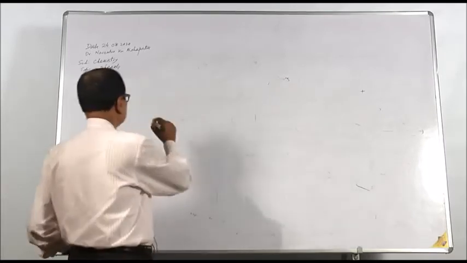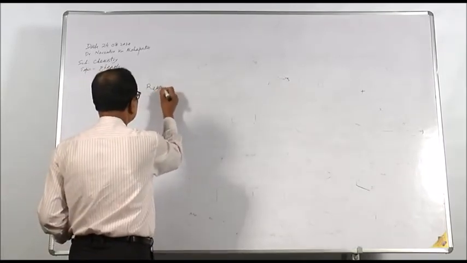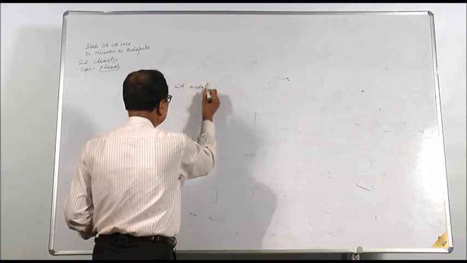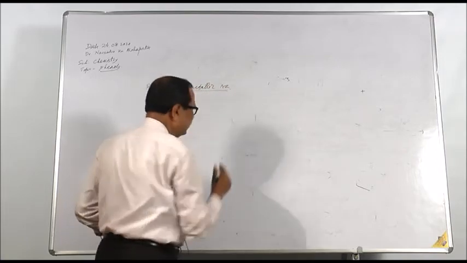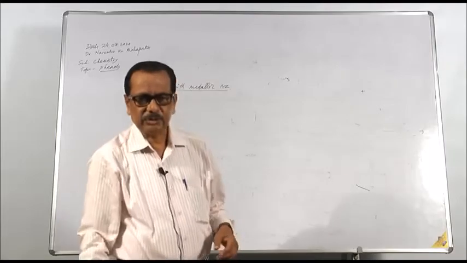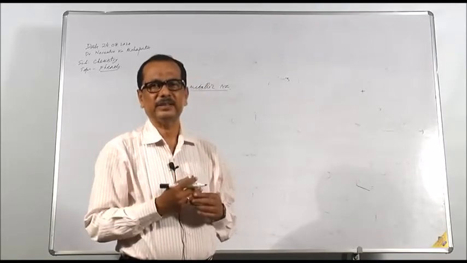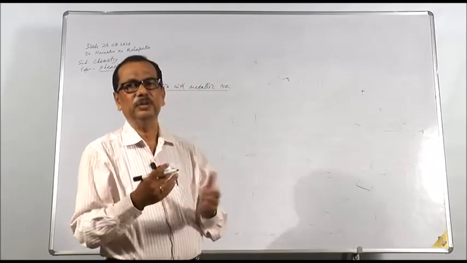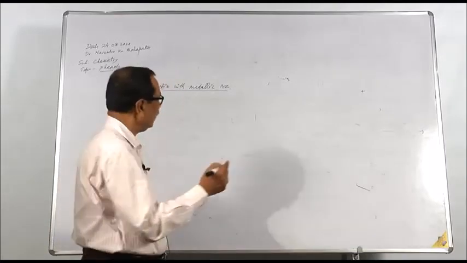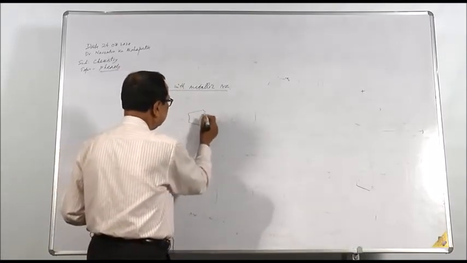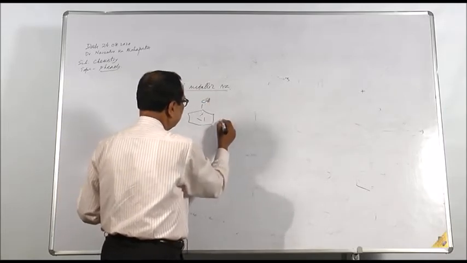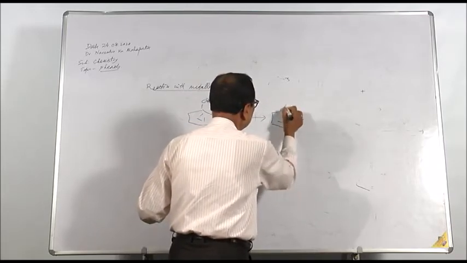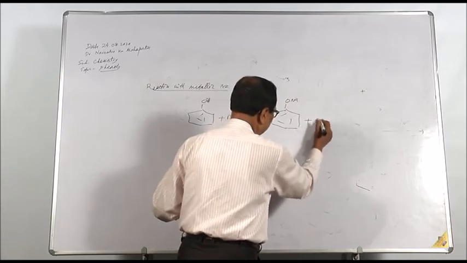Now let us come to other reactions. Reaction with metallic sodium. Since phenol gives H plus ion, it reacts with a base, especially a strong base like a reactive metal. It does not react with sodium hydroxide, but it reacts with sodium metal to give you sodium phenolate and hydrogen. That is, phenol when treated with metallic sodium gives you O Na plus H2.